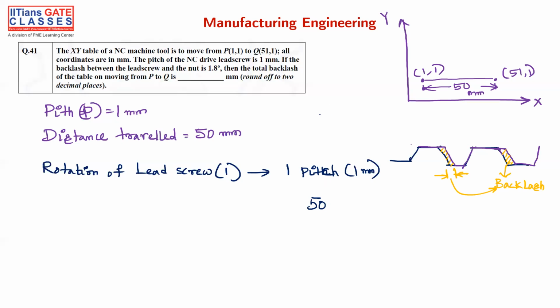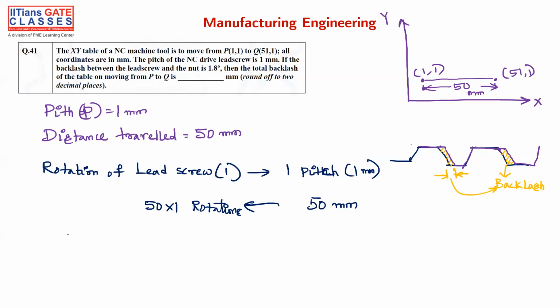If you rotate the complete lead screw in one total rotation, the table will move one pitch, because we have a pitch of 1 mm. So the table will move 1 mm, right? The total distance moved is 50 mm. So how many rotations are required? 50 into 1, so 50 rotations are required. So 50 rotations of the lead screw will give you 50 mm distance, with a 1 mm pitch.